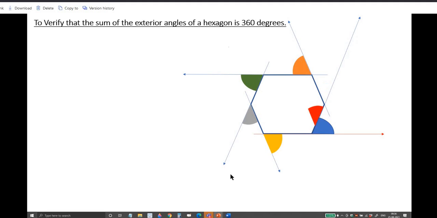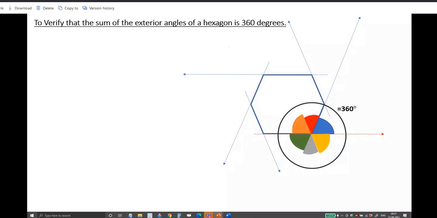Now I am moving all those, sliding them along this path. The angles are moved over to here. See them there. What do you get? When you added all the exterior angles, you got this perfect circle. Means sum of all the exterior angles of a hexagon is also 360.